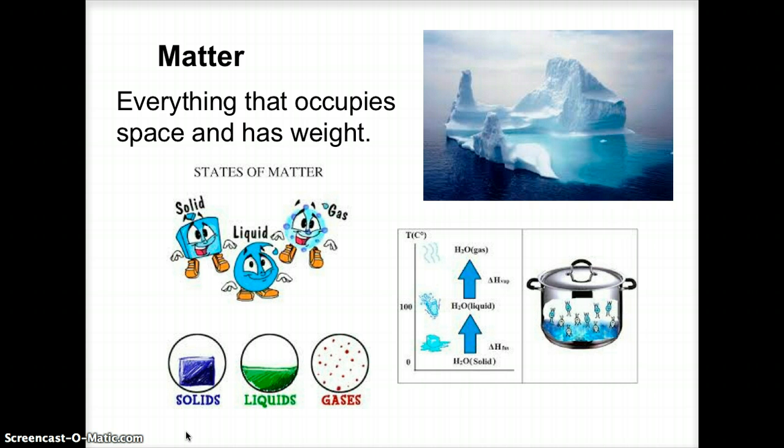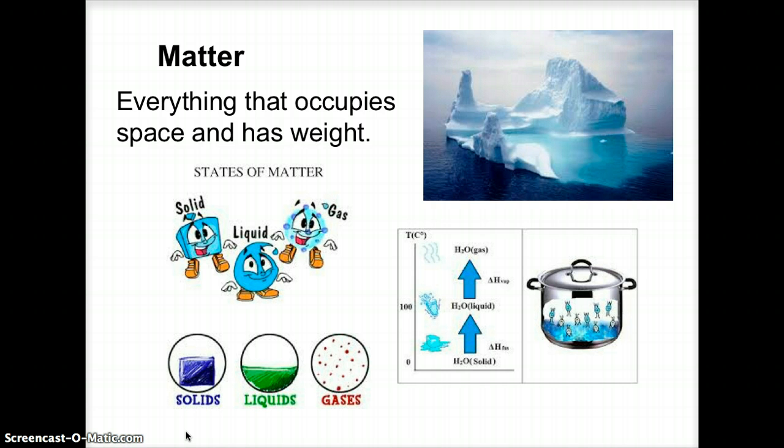Matter generally comes in three states. We have a solid state, a liquid state, and the gaseous state. We can look at that really simply with water. When we look at water, the solid state is our ice. The water is different when it is solid as ice than when it is liquid, which is when we have water.